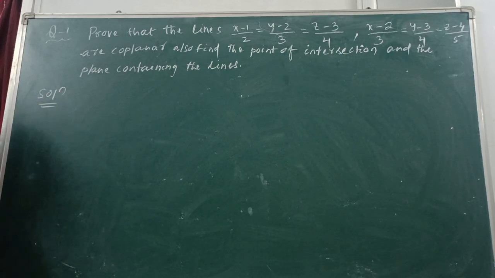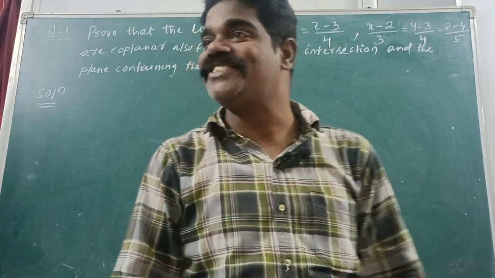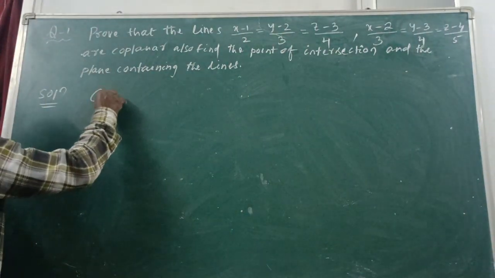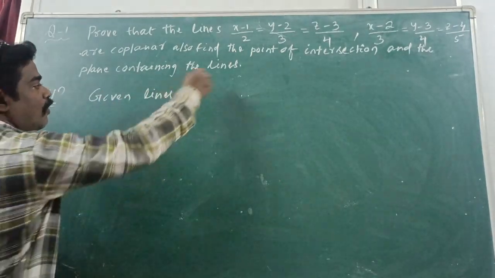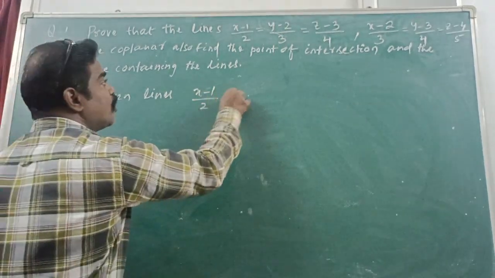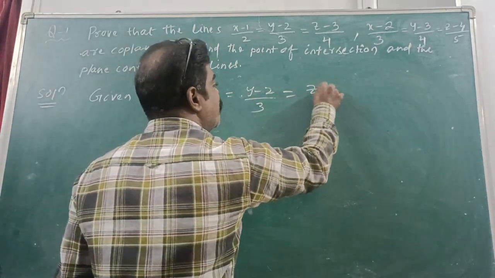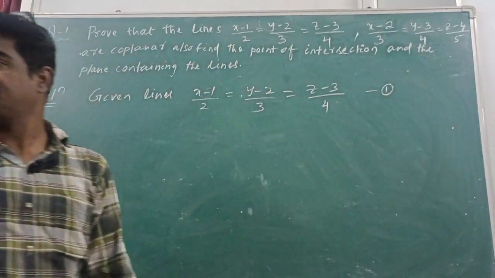Solution. First, whatever is given, you have to write that. How many lines are given to us? Two lines. I am writing here the given lines. (x minus 1)/2 = (y minus 2)/3 = (z minus 3)/4. It is one line. Understand?